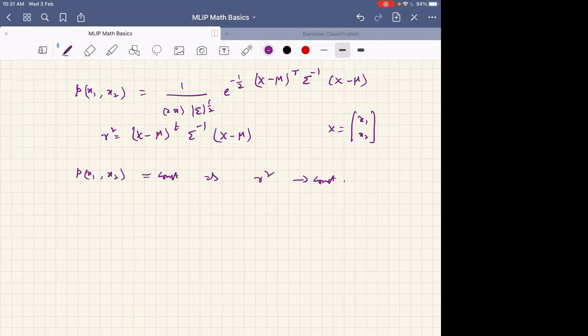Just look at the locus of points having equal Mahalanobis distance. So you can substitute this and then find the locus of points having the same Mahalanobis distance. If you are able to do this directly, you can get the contours. This gives the contour.